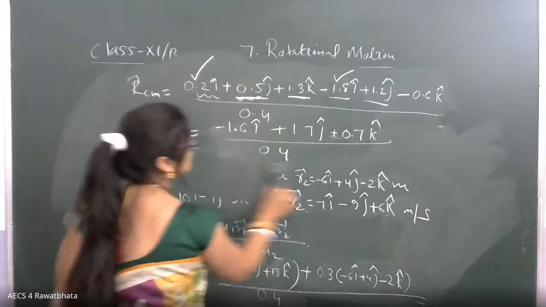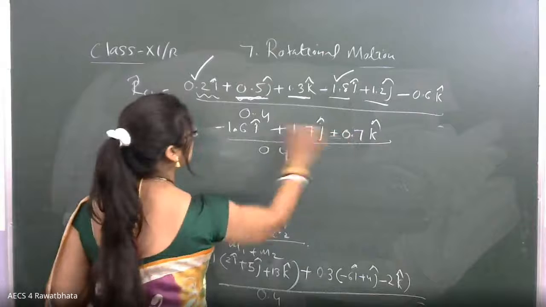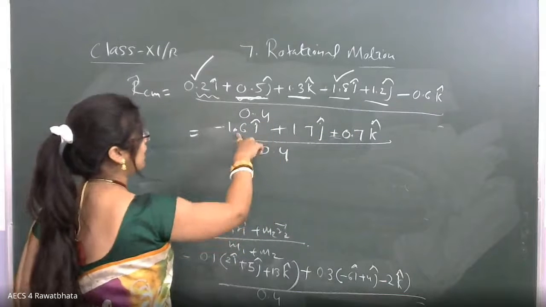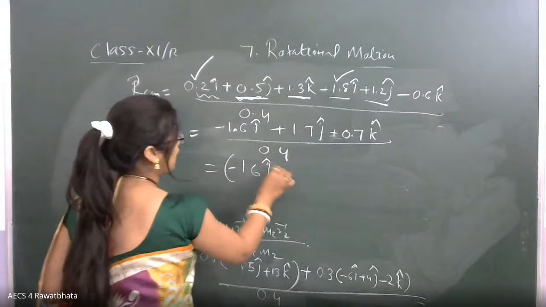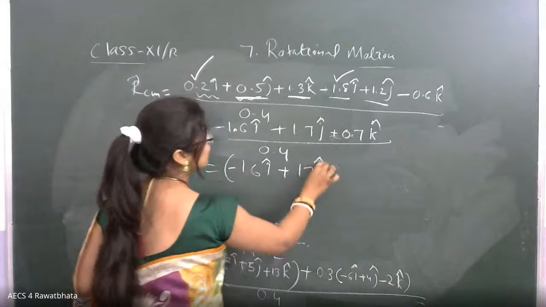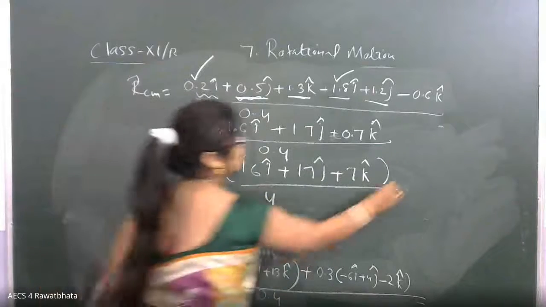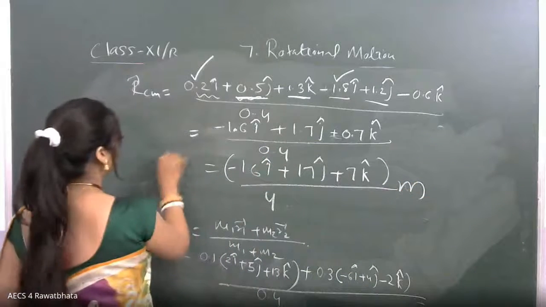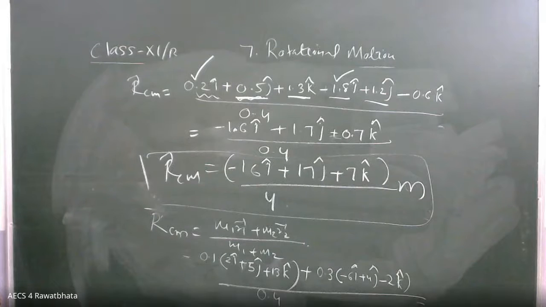Each and every term has a decimal part, just one place after the decimal. So you can remove the decimal part. Are you getting this idea or not? I can write this as minus 16i plus 17j plus 7k, whole divided by 4. This will be in meters. Can I write it this way? Can I remove the decimal part? Prahar Sumandev: Yes, ma'am.